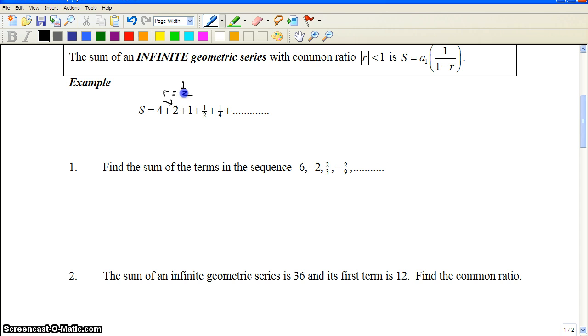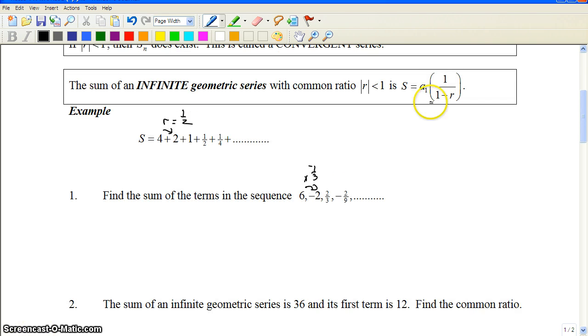All right, so number 1, find the sum of the terms of the series. The ratio on this one is, what are we doing? We're multiplying by negative 1/3. And it's going to get smaller. This one's going to have a sum. So yet again, we're going to use this new formula, S equals a sub 1, which is going to be 6 from the problem, over 1 minus the ratio, which is negative 1/3. And we just calculate that out, and make sure you get that straight in your calculator and get the right number.